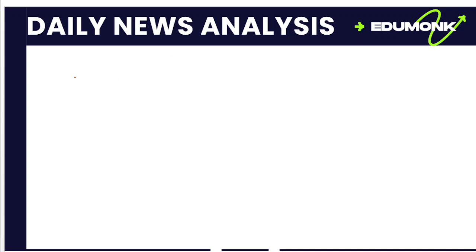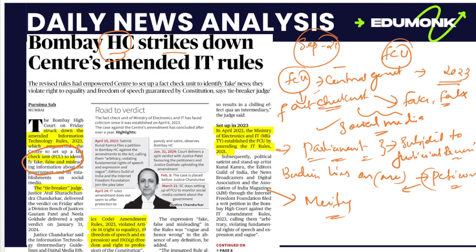The government is planning to make a fact check unit, FCU, under the PIB, Press Information Bureau of India, and identify those persons who are spreading misleading information. But here is an issue. Actually, this FCU is planning to identify false news against the government.